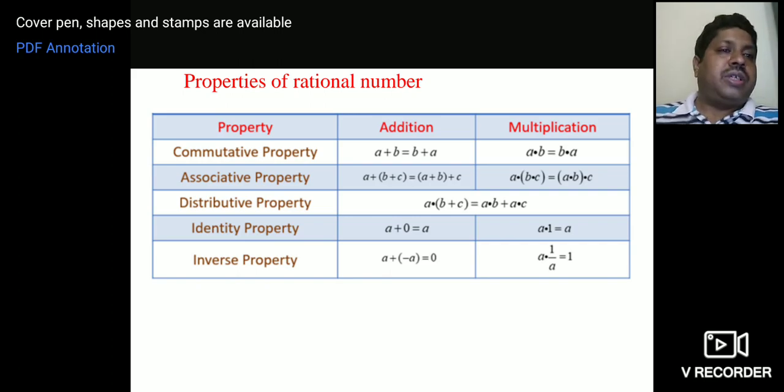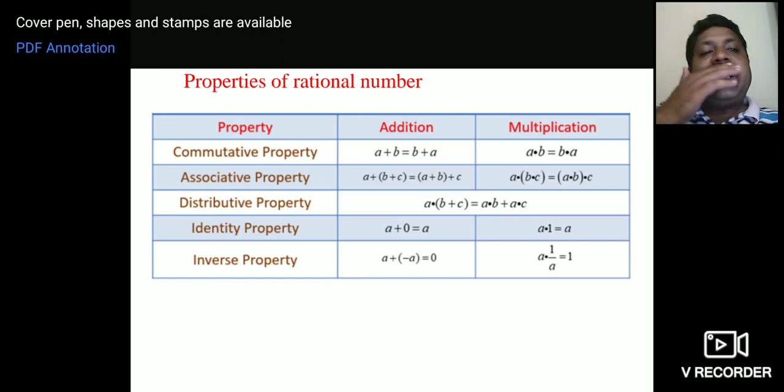Next, the distributive property. What is the distributive property? a into (b plus c). For example, 3 into (4 plus 5). So you distribute it like 3 into 4 plus 3 into 5. Like that you will distribute. That is what we call the distributive property.